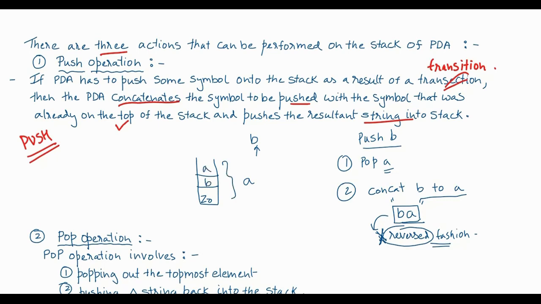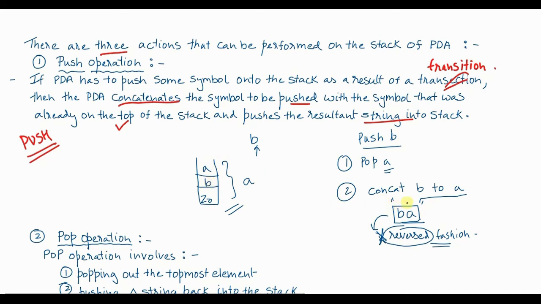Is this the end result of the push operation? No. Why? Because before this push operation, A was already present on top of the stack and B was supposed to be inserted on top of A. So it would look like on top of A there is B.